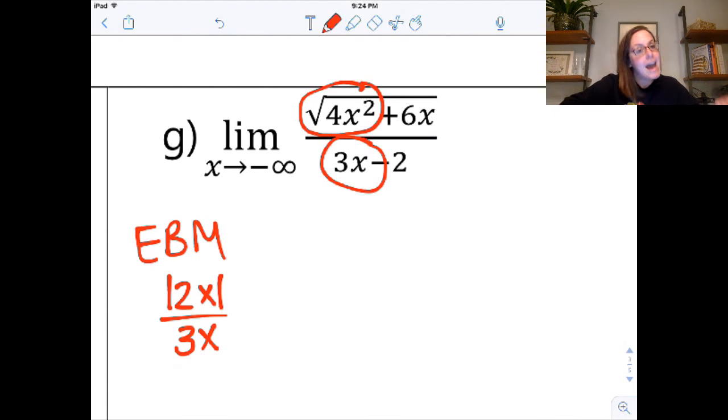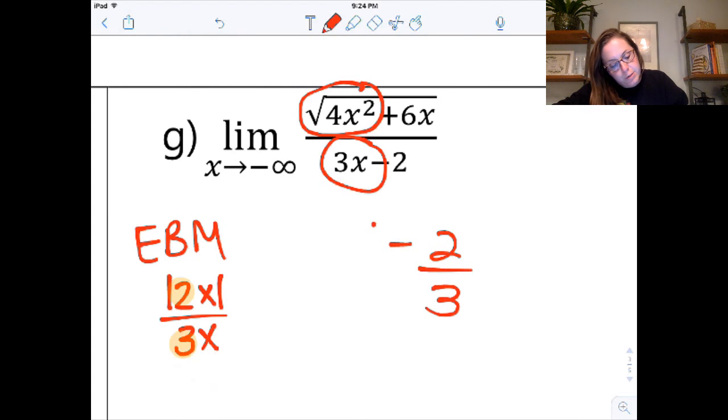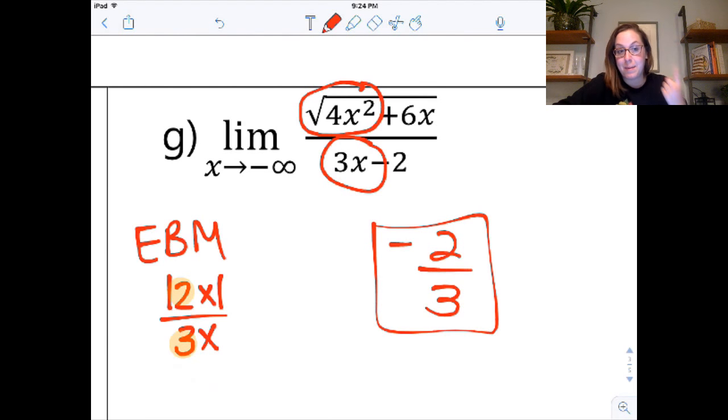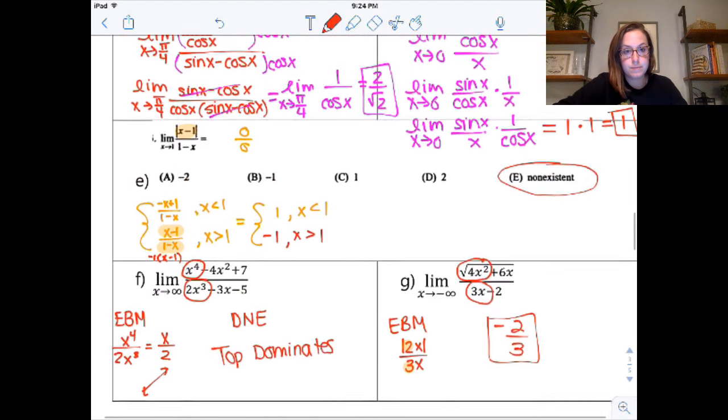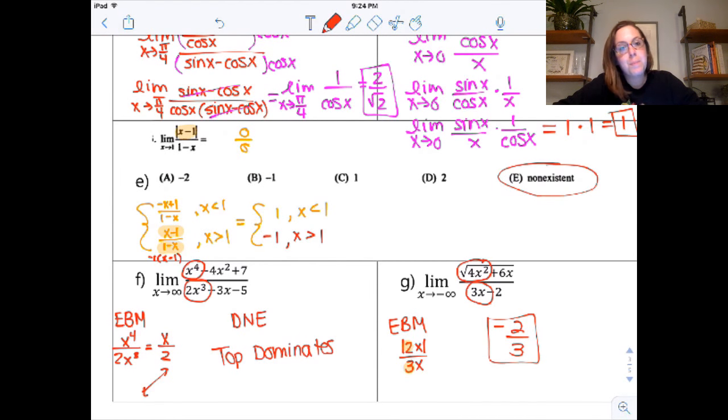So now, thinking about plugging negative infinity into that, you would have positive in your numerator, but negative in your denominator. So even though these are both growing at the same rate, and so you're going to divide your leading coefficients, this would be negative 2/3 because the top can't be negative, but the bottom can. And that's really tricky. All right, I'm going to pause a second. If you have any questions, send them. We're going to move on to continuity if we don't.